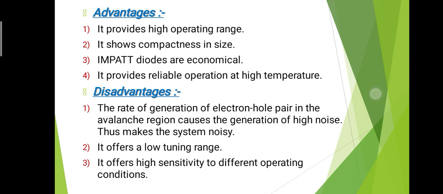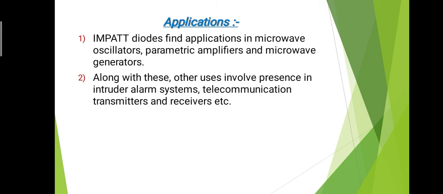Now the applications of the impact diode. As we already discussed in previous slides, the operating frequency range of this diode is 3 to 100 gigahertz, and this frequency lies in the microwave region. So generally the impact diode is useful in microwave applications. That is, the impact diode finds application in microwave oscillators, parametric amplifiers and microwave generators.